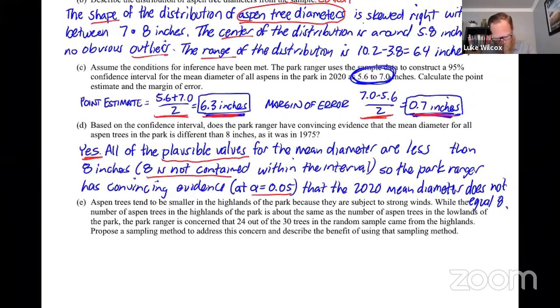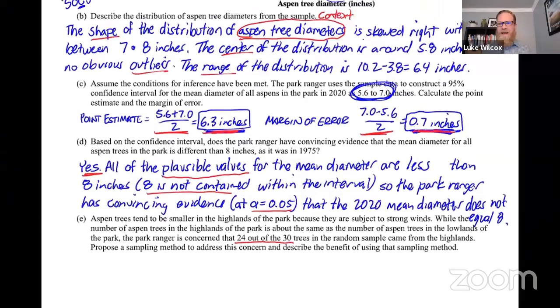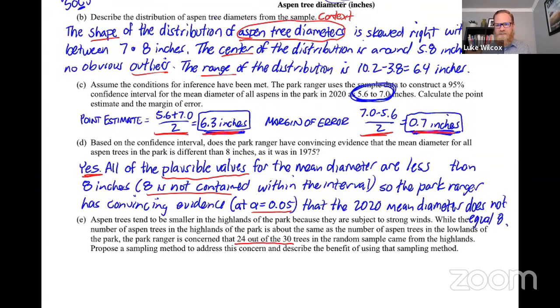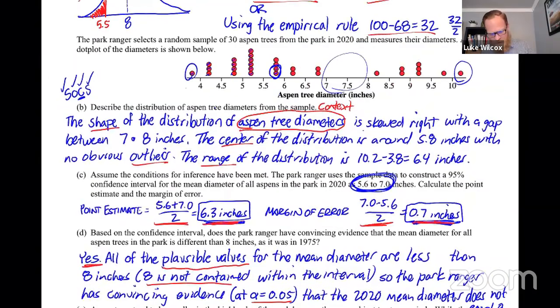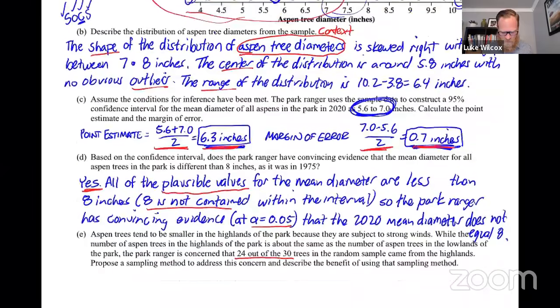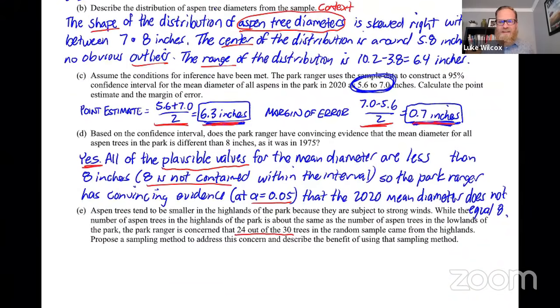Okay, 24 out of the 30, when half of the trees are in the highlands and half of the trees are in the lowlands. If you take a random sample, you would hope that you'd get about half and half. And here, very clearly, we got a lot more from the highlands, which maybe explains why we have so many values that are a little bit lower here in our distribution. So how can we be sure that we get the same amount of trees from the highlands as the lowlands? Well, a better sampling method here would be to use a stratified random sample.